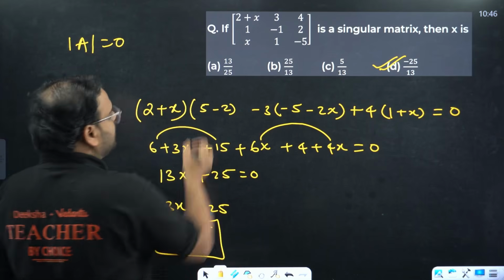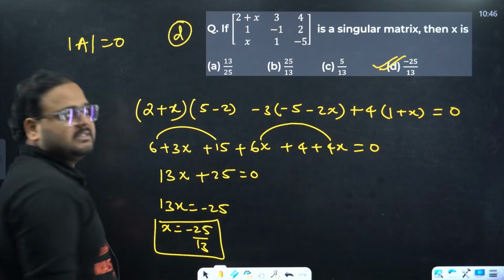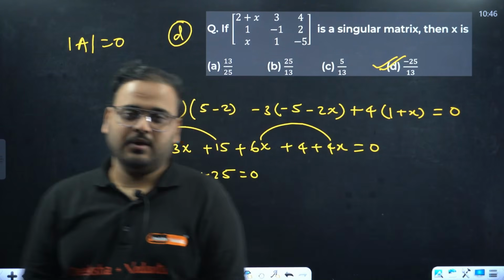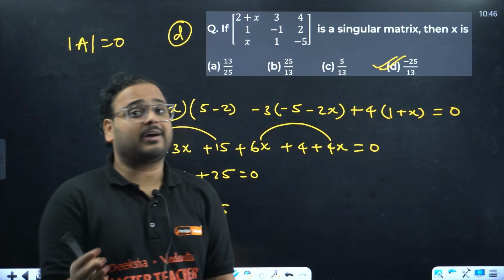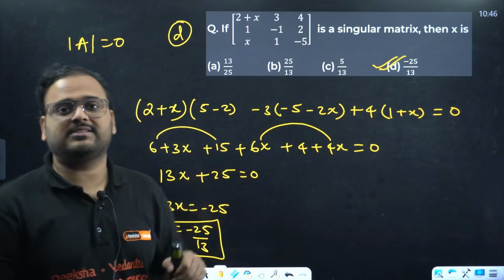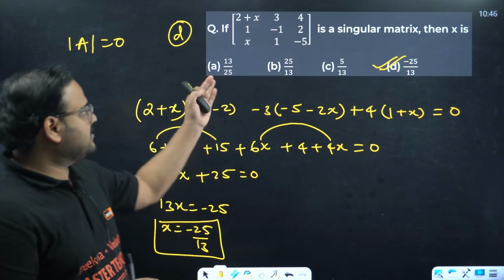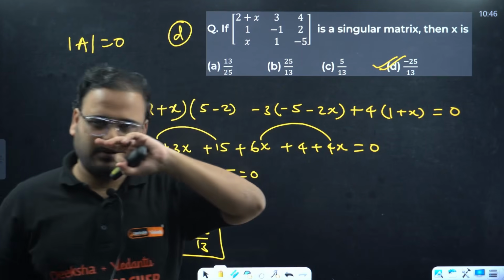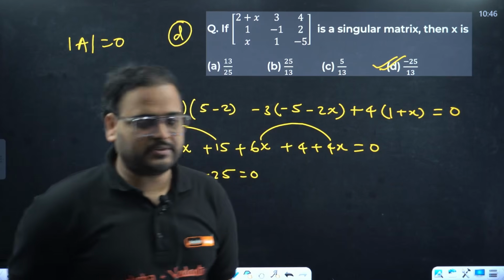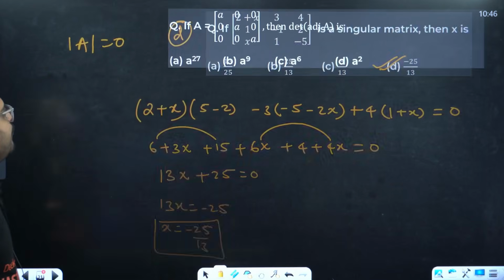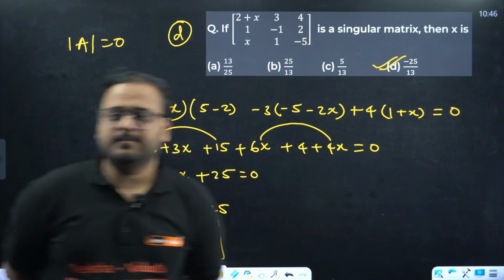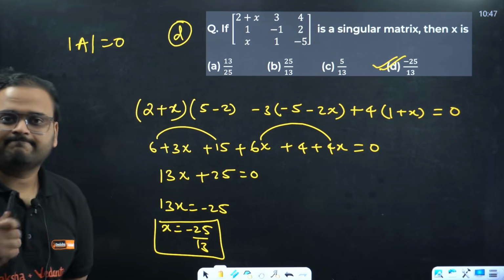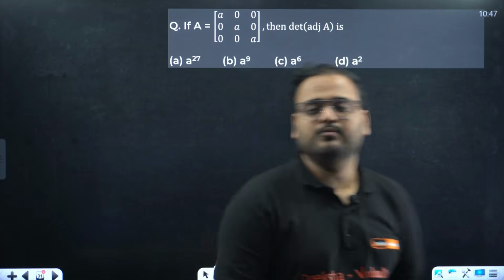Yes, so this kind of question will not be asked in CET, but it can certainly be asked in the MCQ side of boards. If we are preparing now for our midterms, you can expect questions like this from the chapter Determinant. This is actually from your question bank only. This is an important question. I've seen this question either in the question bank or in the PYQs of boards, not of CET, of course. Moving on. I hope this is clear, right? No doubt over here. Did you get the same answer, all of you? Good. Let us move on.